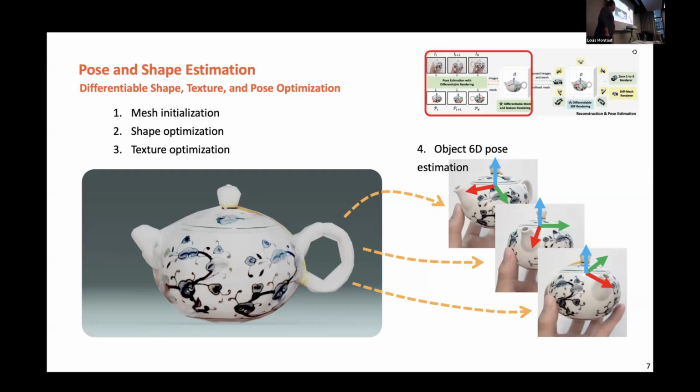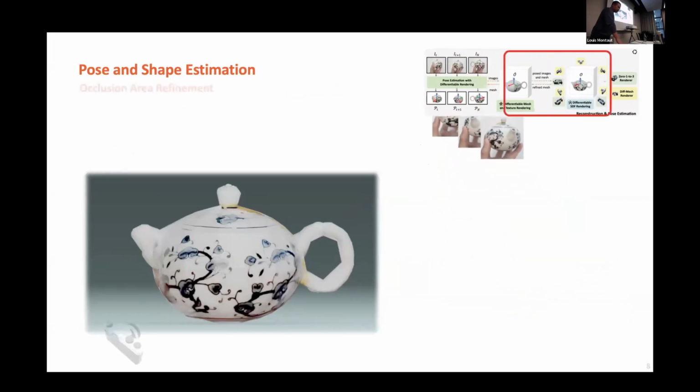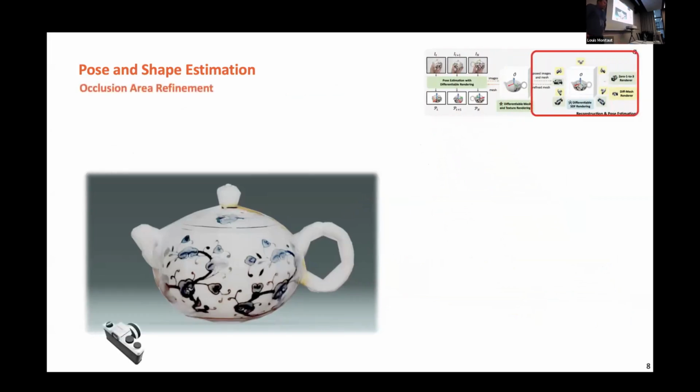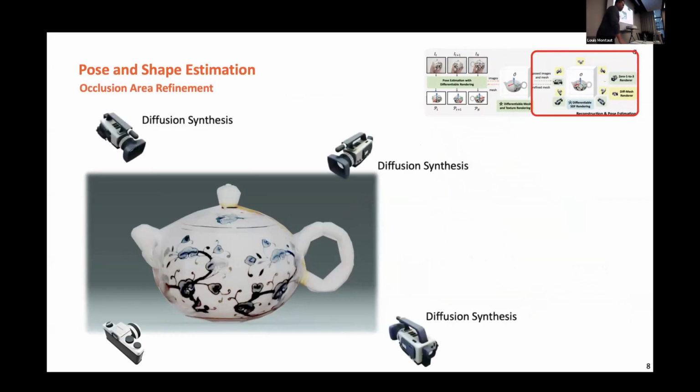Finish the loop. And through that, we should be able to simultaneously generate the meshes and also the poses in a self-supervised manner. So far, no learning involved yet. And then one thing we want to mention is usually the occlusions, the self-occlusions. So what we want to do is, in this work, actually, we're going to leverage the large